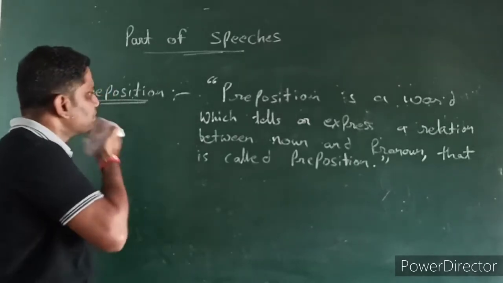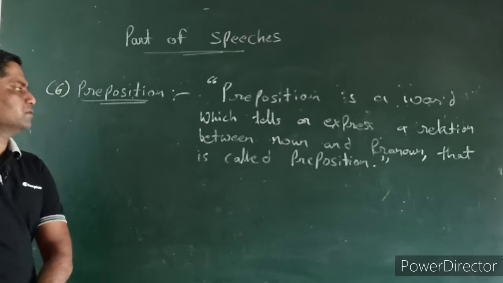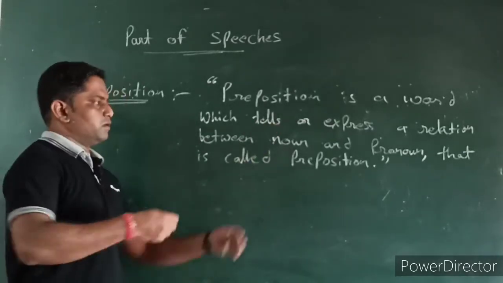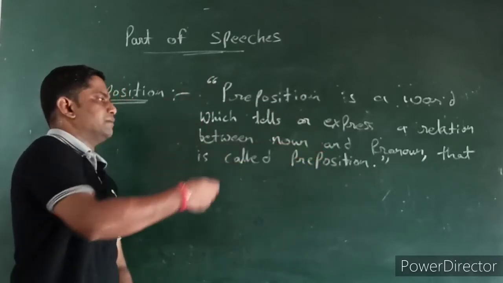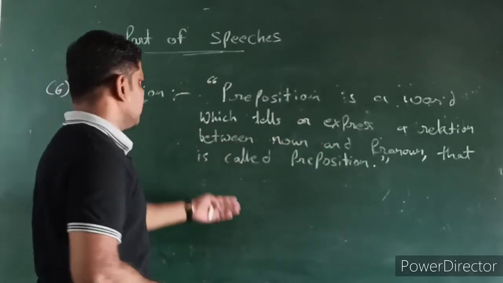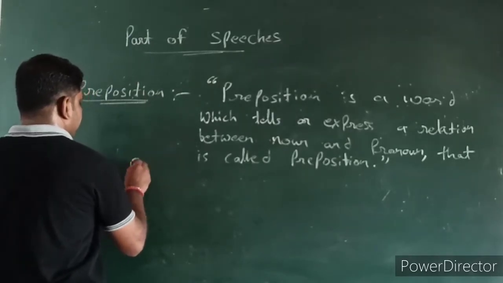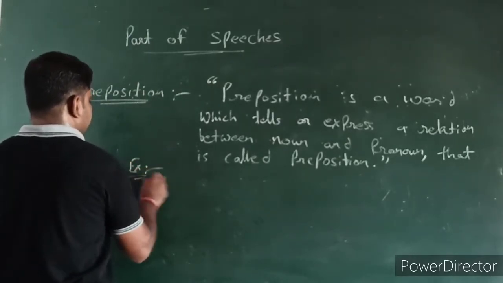Sometimes we get noun, or sometimes we get pronoun, so we can use it about noun or pronoun. Through examples we will see that preposition is a very important aspect of the part of speech.